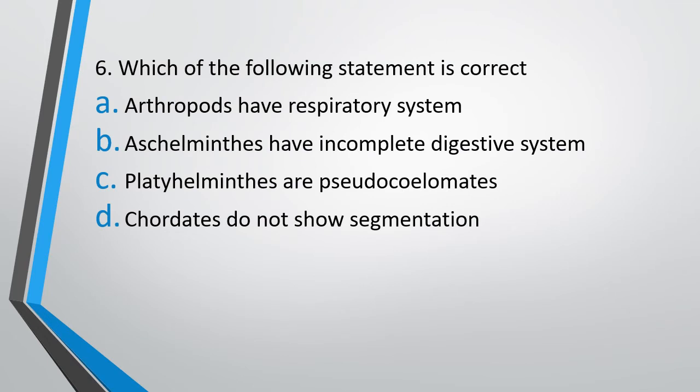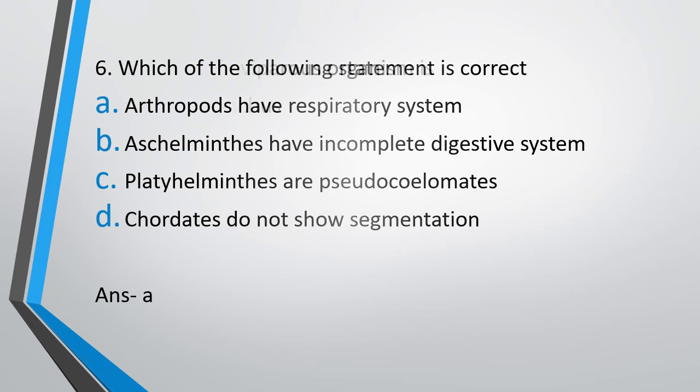Question 6. Which of the following statements is correct? Four statements are given. Of these, one is correct. You have to identify which one of these is correct. Option A. Arthropoda have respiratory system. Option B. Aschelminthes have incomplete digestive system. Option C. Platyhelminthes are pseudocoelomates. Or option D. Chordates do not show segmentation. Which of the following statements is correct? The correct answer is option A, that is arthropods have respiratory system.